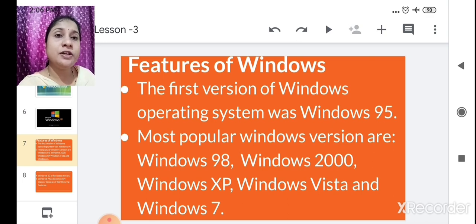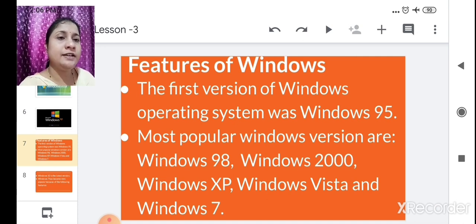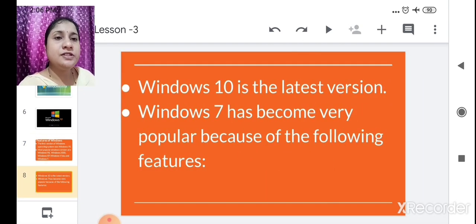There are also some most popular operating systems. The most popular Windows versions are Windows 98, Windows 2000, Windows XP, Windows Vista and Windows 7. Windows 10 is the latest version. Now we are using Windows 10.